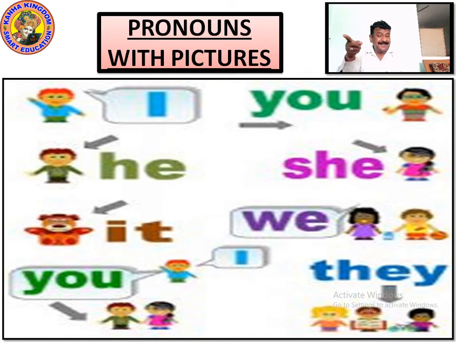When we talk about she, it is a girl who is standing in front of me. She, S-H-E. We means more than one, two people, and in that I am also there. We.